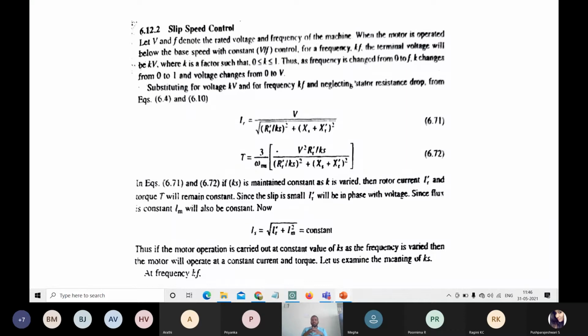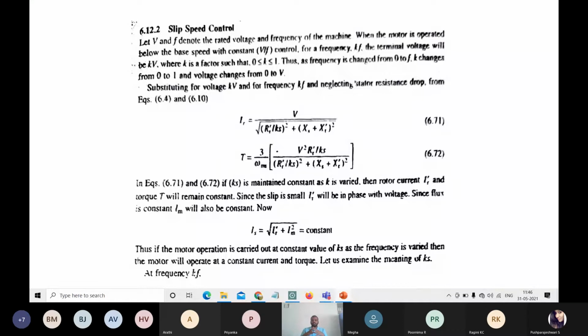Here K is the factor, which lies between 0 and 1. In between that, the frequency will change from 0 to F, where F is the maximum value, whatever the frequency may be. K will be varied between 0 and 1, and the frequency will be varied between 0 and F.